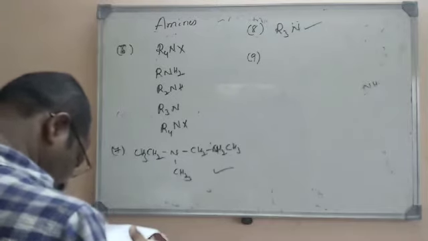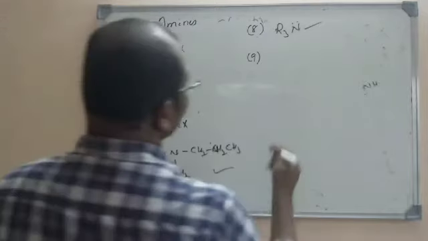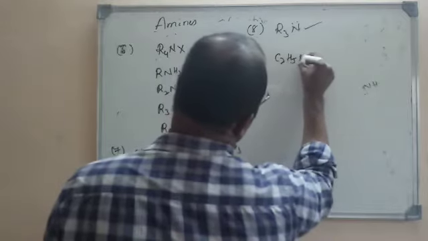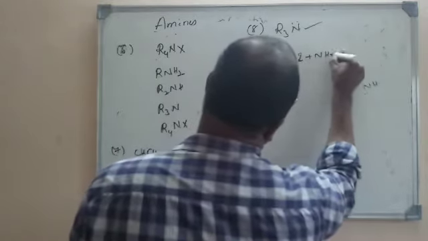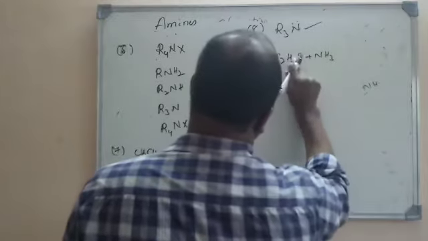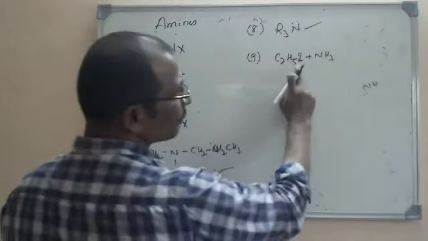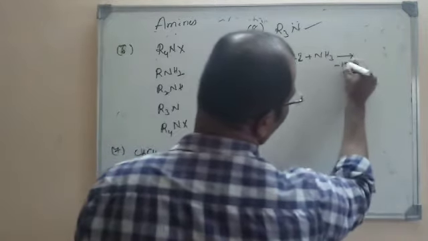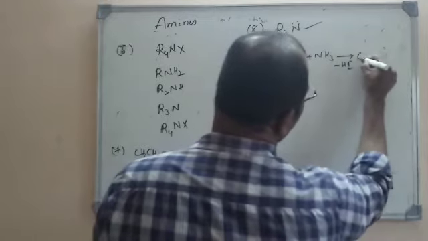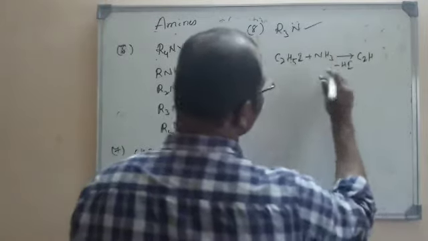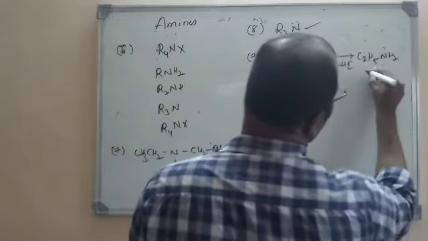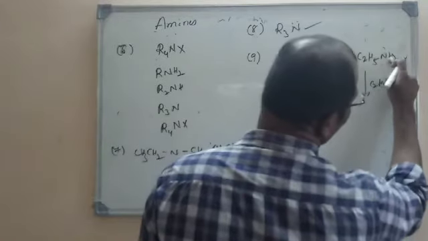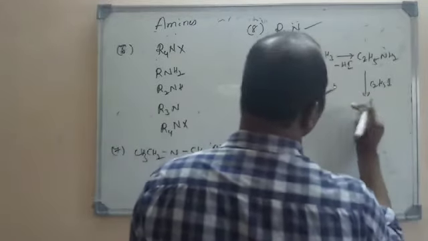Treatment of ammonia with excess of ethyl iodide will yield. So this is ethyl iodide and we are taking excess of ethyl iodide and ammonia. So what will happen here? Due to the reaction, I will be replaced with NH2. H and I will be removed. What we are going to get is C2H5NH2. If we treat again with ethyl iodide, C2H5I, one HI will be removed. One more ethyl will be substituted.